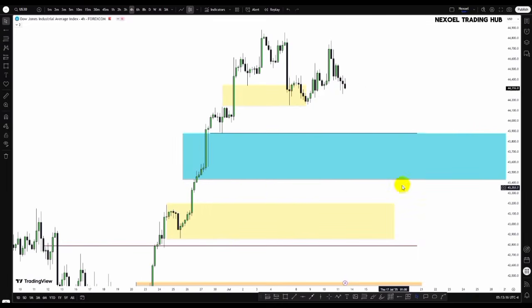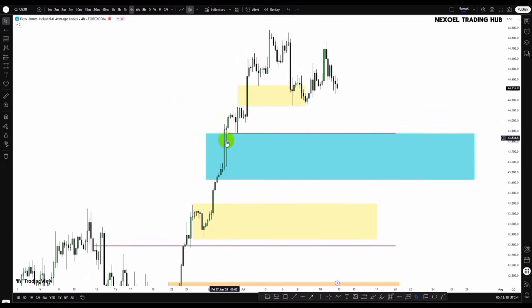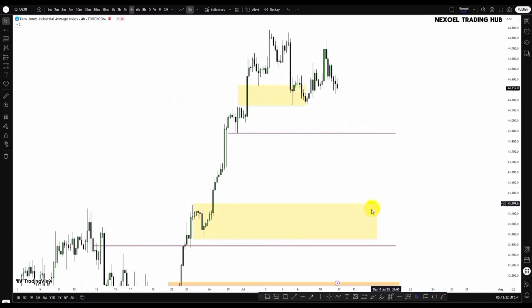So in the 4-hour time frame, this is it, and we have this candle wick. So we have to see how price first drops into the zone before considering a bullish movement to the upside. So this is what I have to show us in the US30. Let's check out the NASDAQ and other pairs, guys.